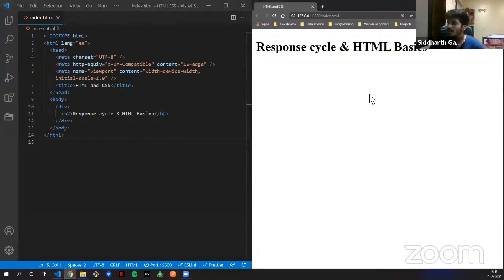Now coming from the request-response cycle, we will be talking a little more about what HTML is, what front end development is, and what back end development is in web development. Before getting into HTML, as I told you, web development is divided into two parts. This part is basically for people who don't know anything about web development. If you know about web development, please bear with me for 2-3 minutes. Web development is divided into two parts.